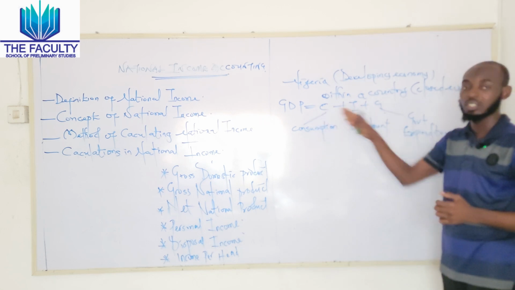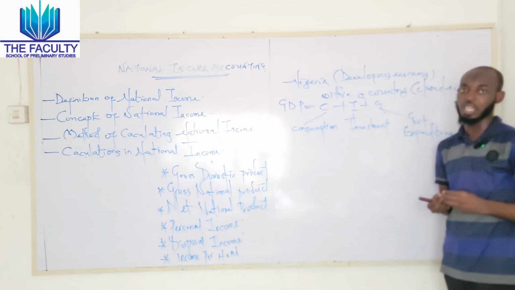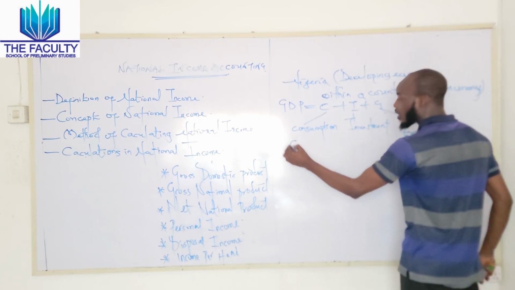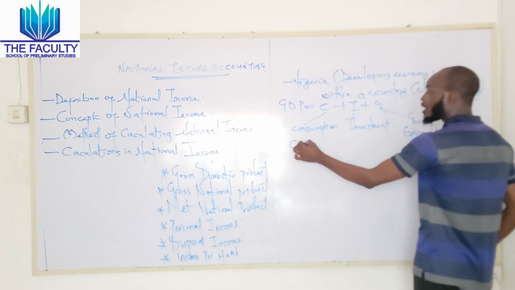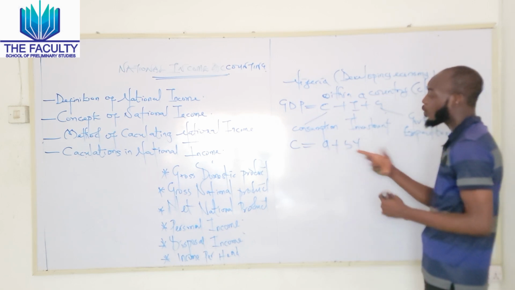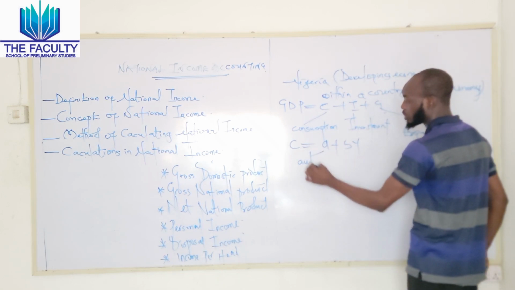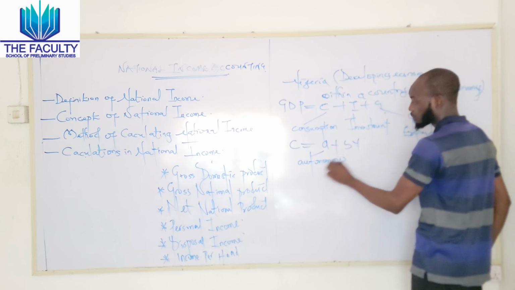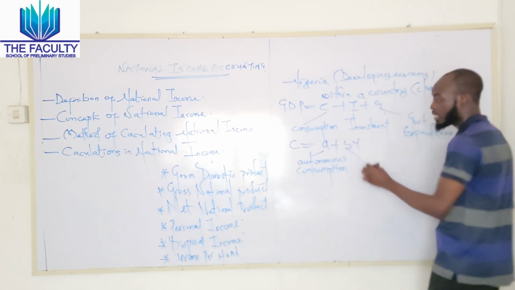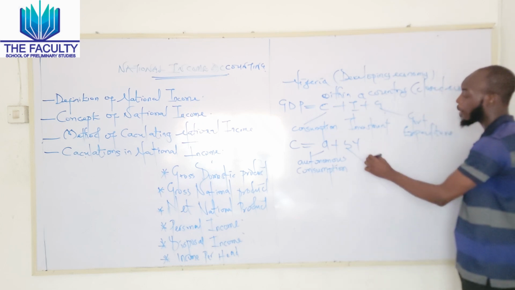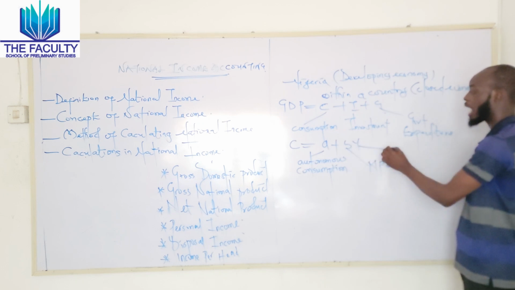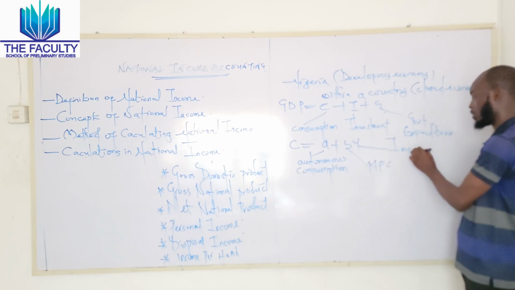So going by this, we already know that this kind of economy is a closed economy. And furthermore, we should also know that our consumption in a closed economy is always equal to A plus BY, where our A is regarded as autonomous consumption, where our B is denoted as our marginal propensity to consume, and our Y is regarded as our income.